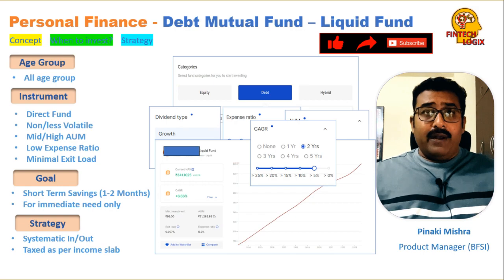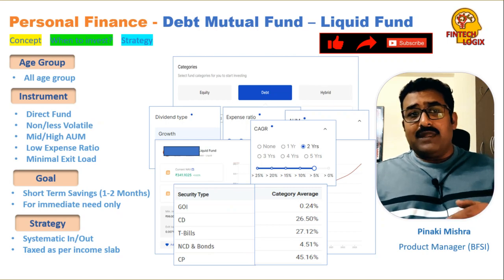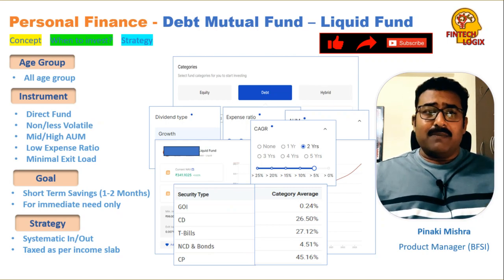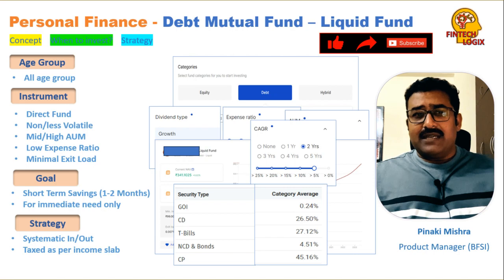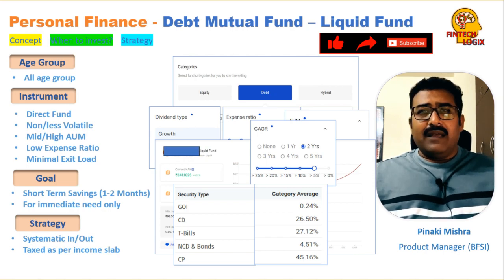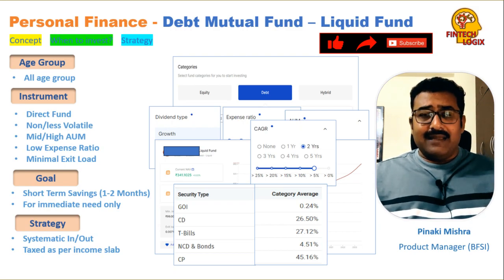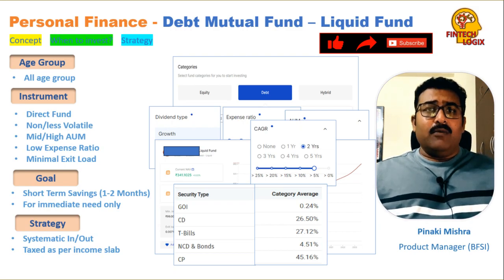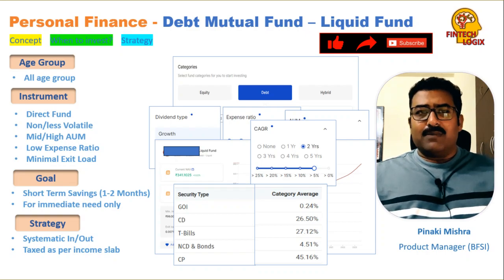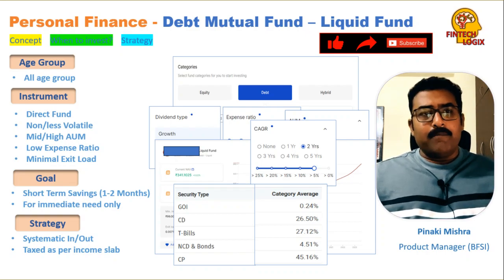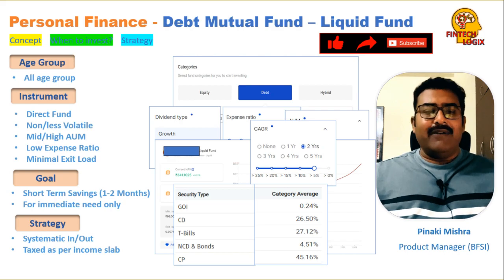I hope now you get a feel of how to select the mutual fund. Primarily, these funds are secured because they primarily invest in government securities, CDs and treasury bills. So these are backed by government and are very less risky. That is why we should go for this kind of investment. Otherwise, equity mutual funds are a lot more advantageous than these mutual funds.